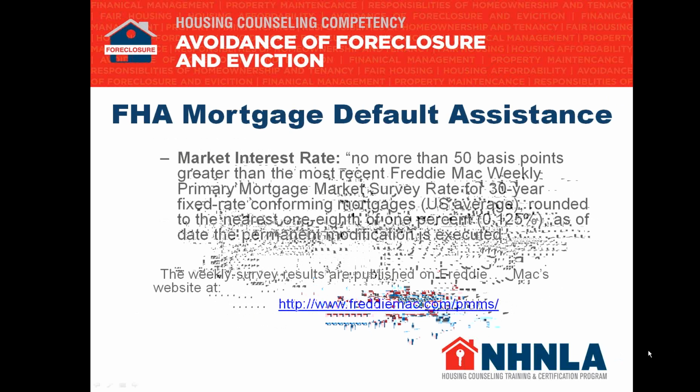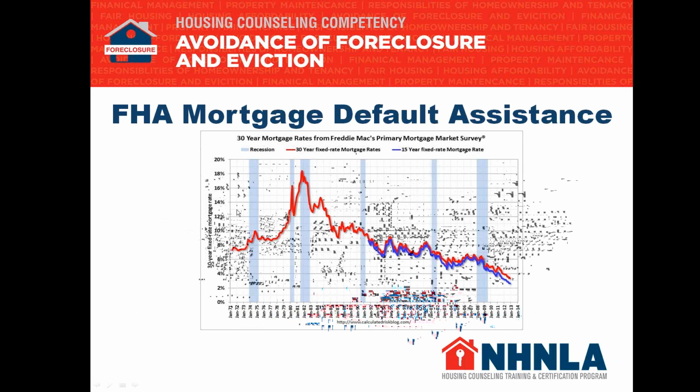Now, you don't need to know all that. What you need to know is where to go to look this up. And actually, for purposes of the Dodd-Frank certification, just 50 basis points or 0.5% over the Freddie Mac weekly primary mortgage market survey rate. And this website that you see here, www.freddiemac.com/pmms, which stands for, in case you forget it, Primary Mortgage Market Survey, will take you to what it is today, or as of the date of the default. You can look up the history, etc., and find that information. So not too difficult. And this is what it looks like.